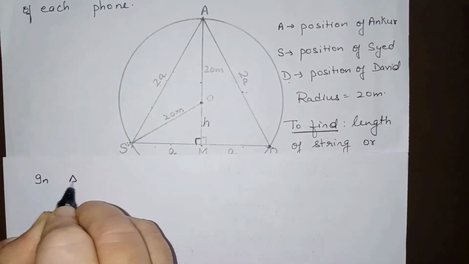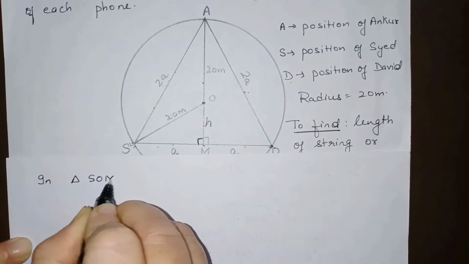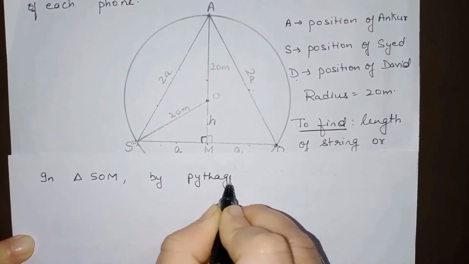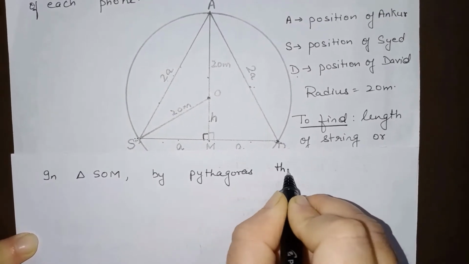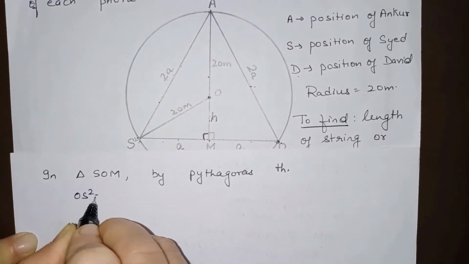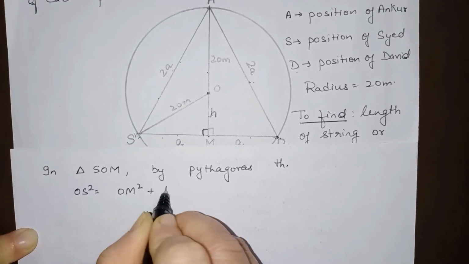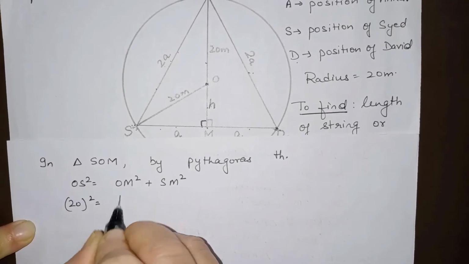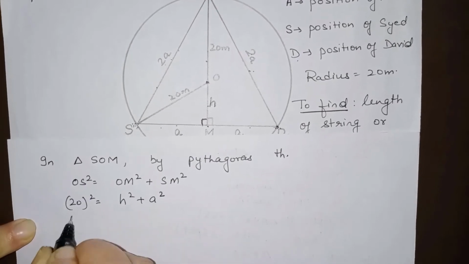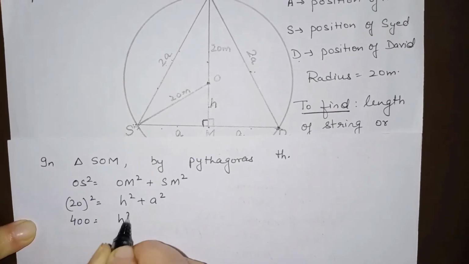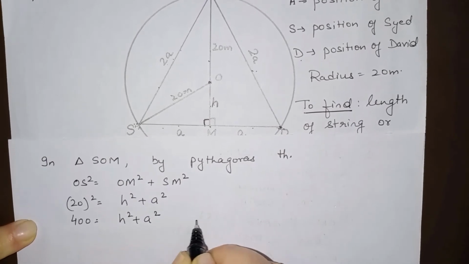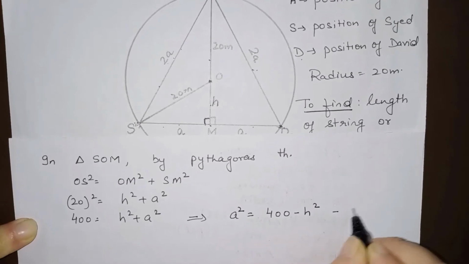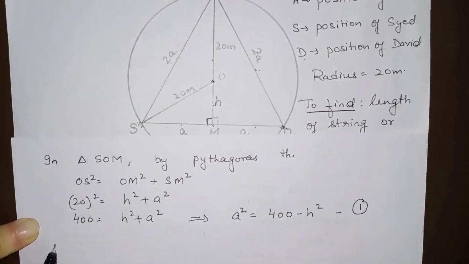In triangle SOM, by Pythagoras theorem, OS square is OM square plus SM square. So this is 20 square is equal to h square plus a square. 400 is h square plus a square. Now a square is 400 minus h square. Let us take this as the first equation.